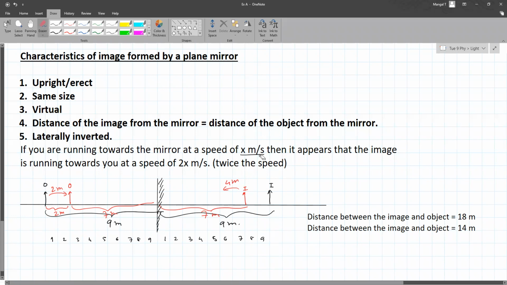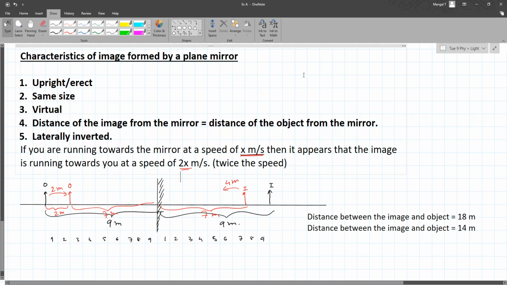If the object is moving at a speed of x meters per second towards the mirror, the image will appear to move at a speed of 2x towards the object. Do you understand that? Sir, I didn't get it. I understood that there is a property like this, but when we move towards the mirror, it doesn't seem like it's moving at twice the speed.